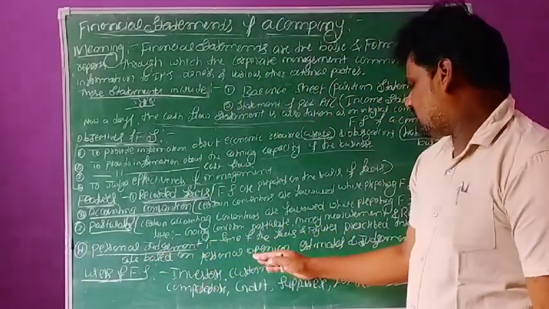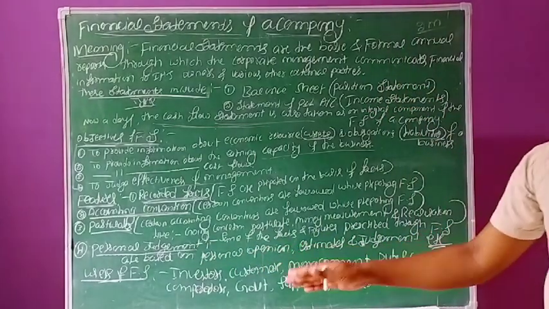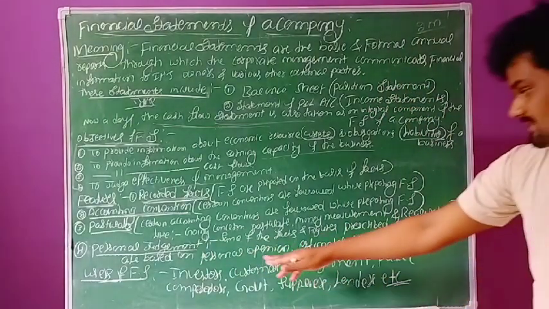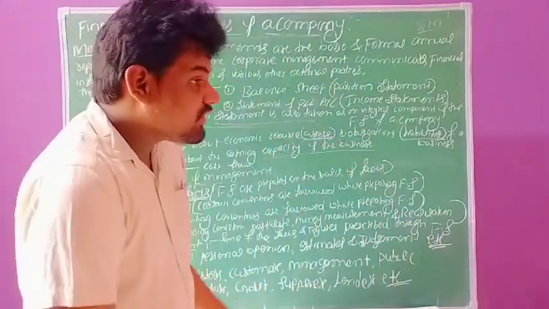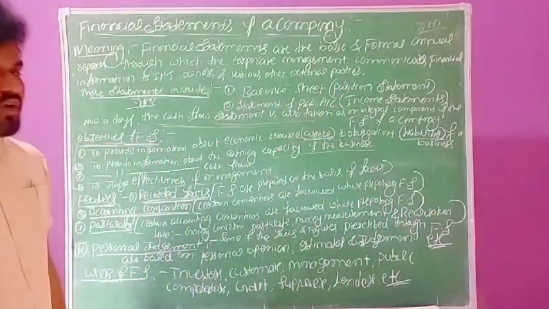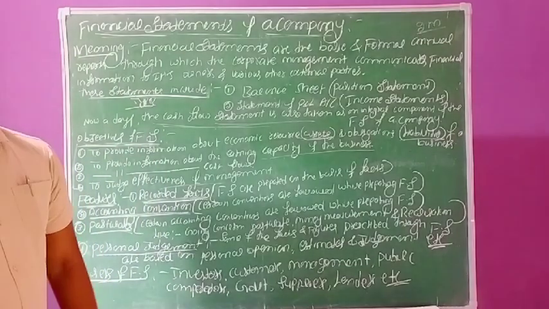Some of the accounting facts are prepared on the basis of personal opinions and estimates. This is one of the important features of financial statements of a company.